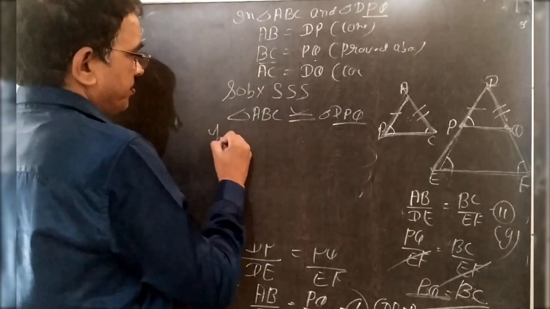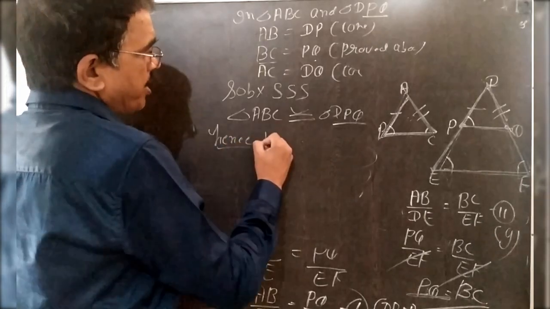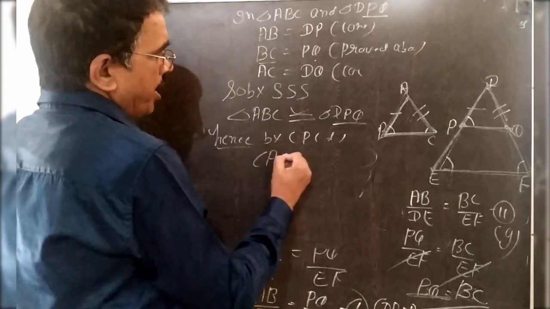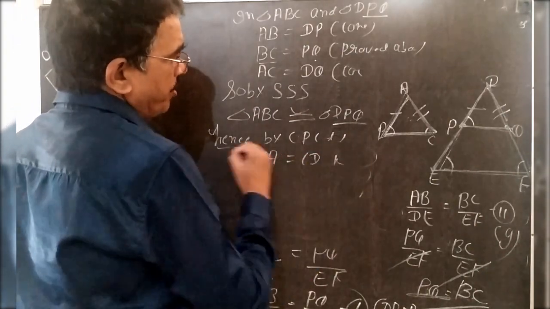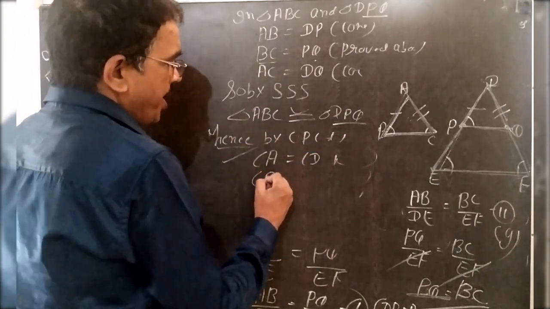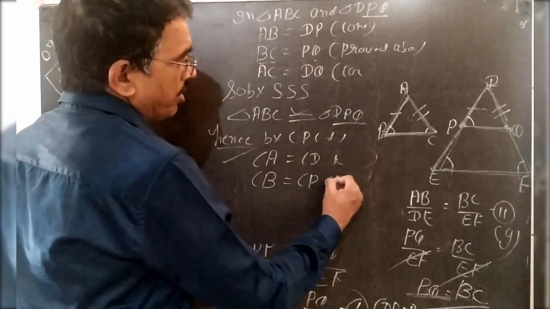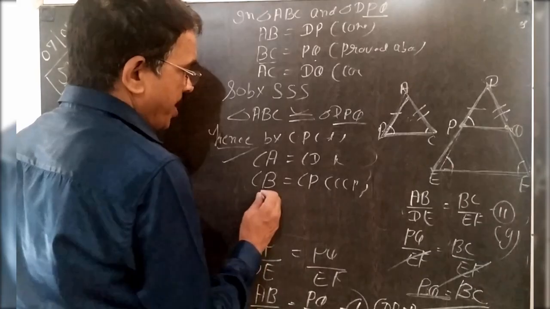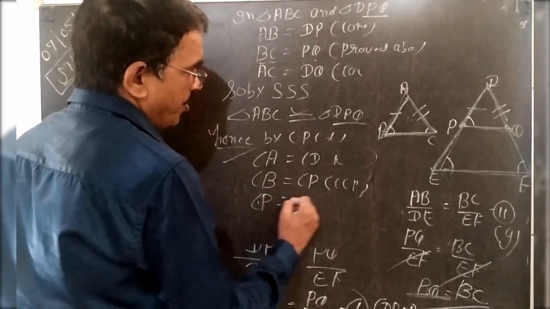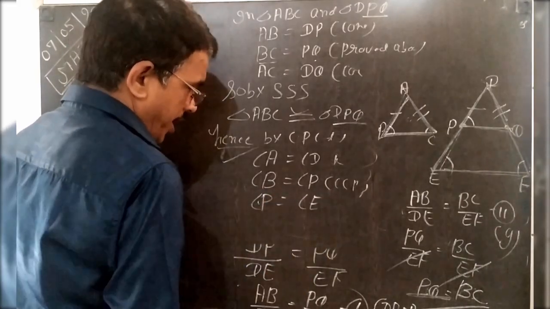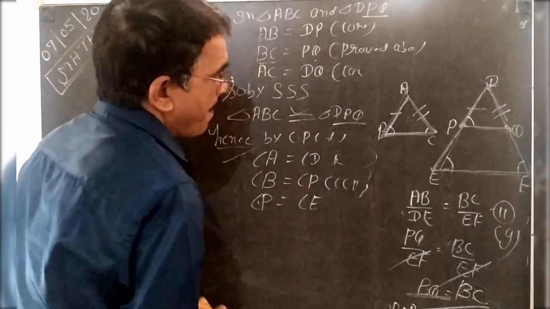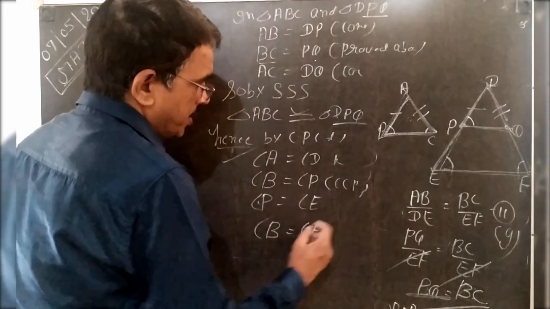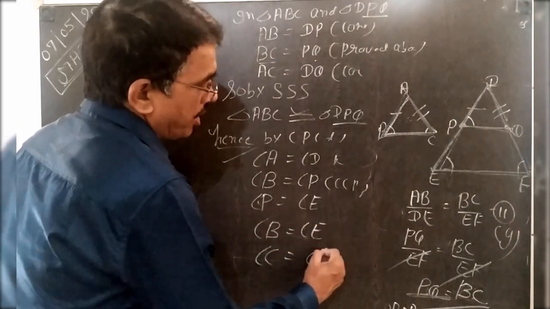Hence, by CPCT, what you get? You get angle A is equal to angle D. Proved first equation. Next, angle B is equal to angle P. It is also by CPCT, and angle P is equal to angle E. Hence, angle B is equal to angle E. Similarly, angle C is equal to angle F.